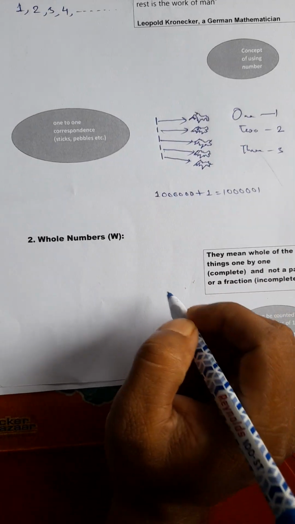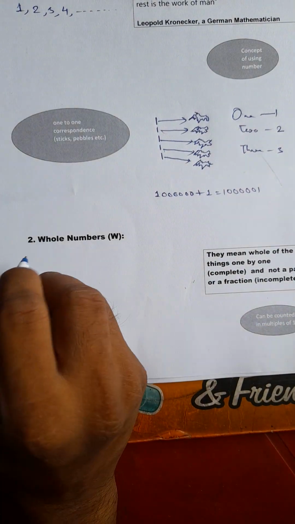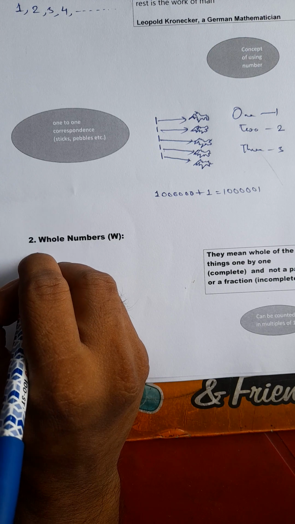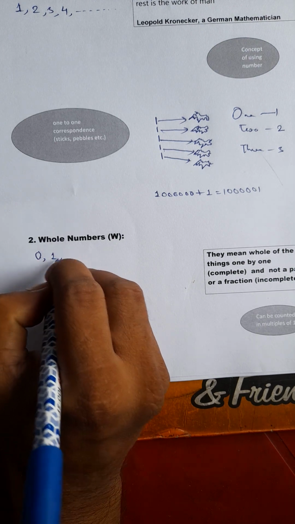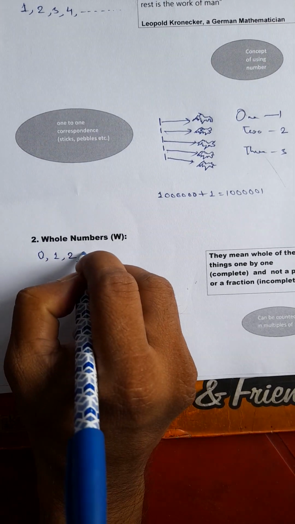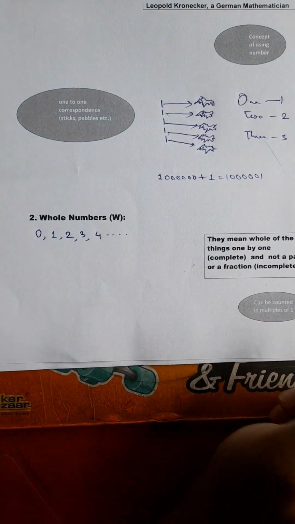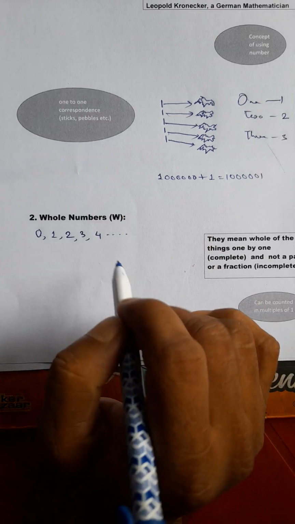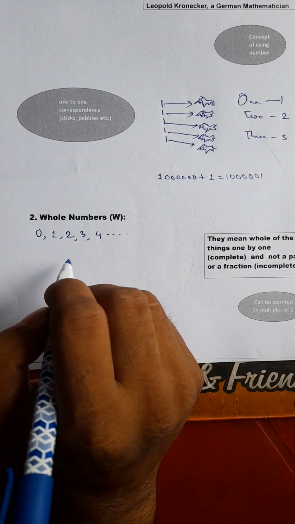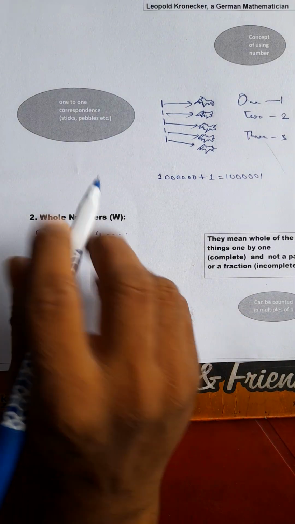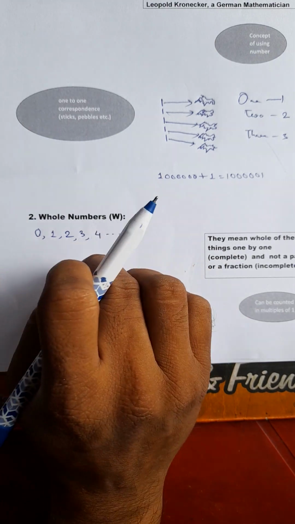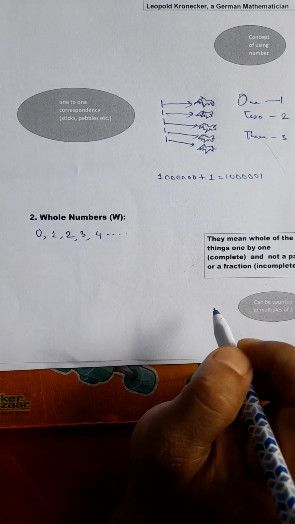Next we come to the whole numbers. The natural numbers together with 0 are called whole numbers. 0, 1, 2, 3, 4, etc. are called whole numbers. That means natural numbers and then 0. This combination, 0 along with natural numbers, is called whole numbers.